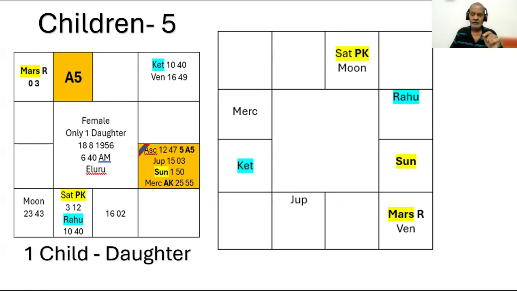They are very important, and moreover, Saturn is a Putra Karaka. Putra Karaka is in Taurus, an even sign. And here Moon comes into play. Moon is connected to the fifth house of the Putra Karaka Saturn. I already told you A5, the fifth from A5, their lords and PK, if they are connected to Moon, the native has only one child. So here the rule applies and the result is justified. Right. Thank you.